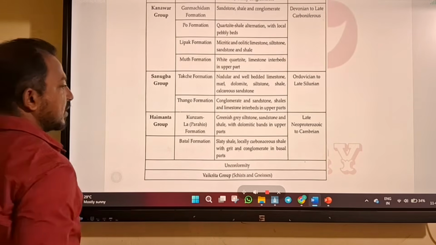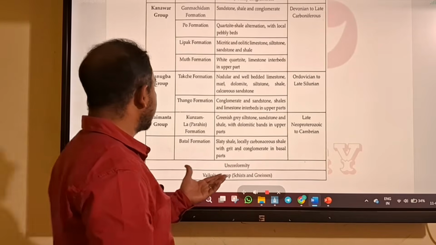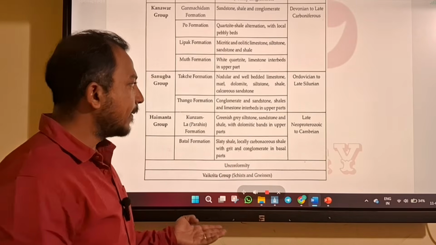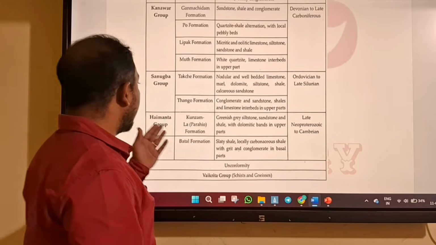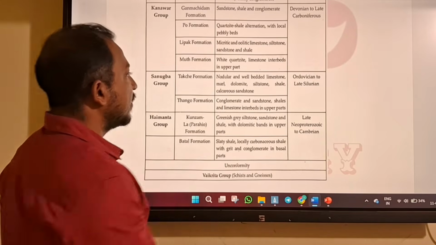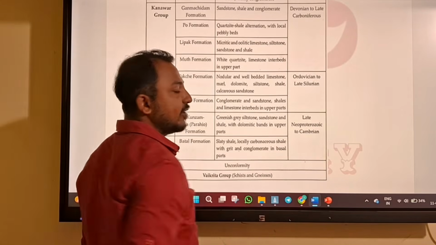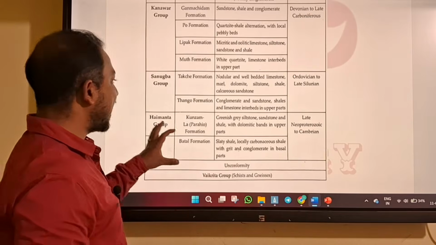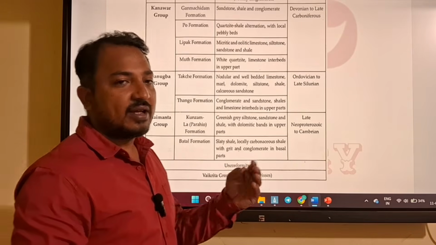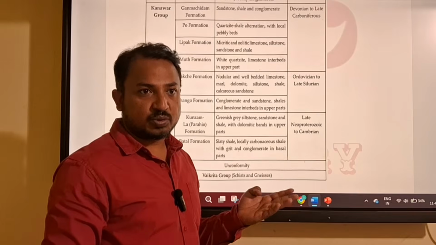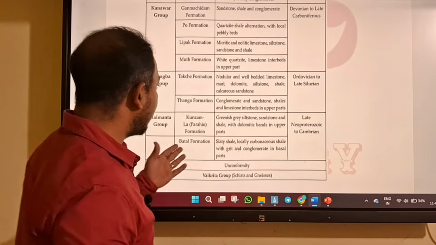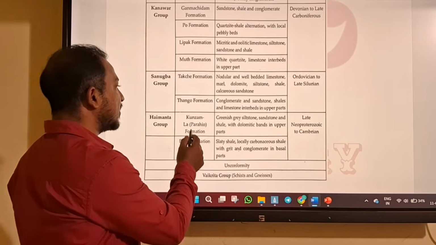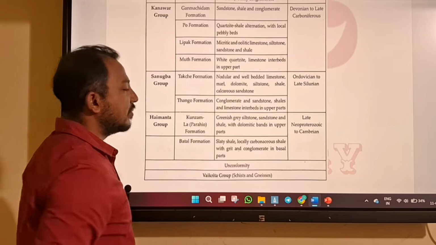See, first we have a Baikrita group, which belongs to Proterozoic. Then we have Hymanta group, which is from Cambrian to late Neoproterozoic. So that's why Hymanta group acts as a stratigraphic boundary. So it has two formations, Kunjamla formation and Batal formation.